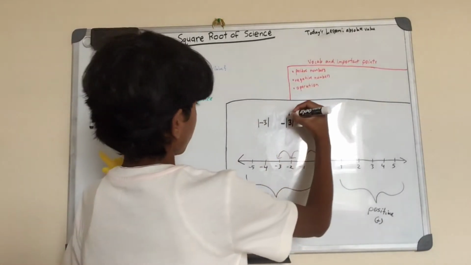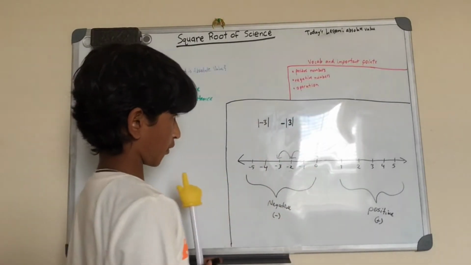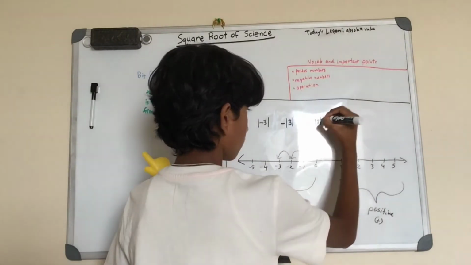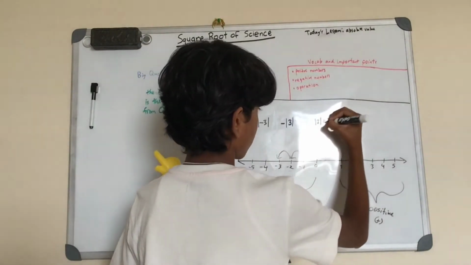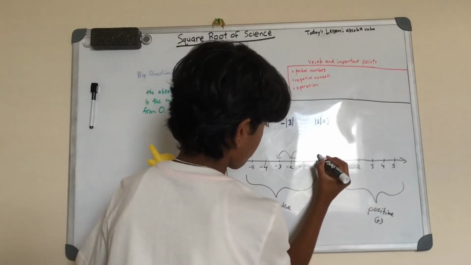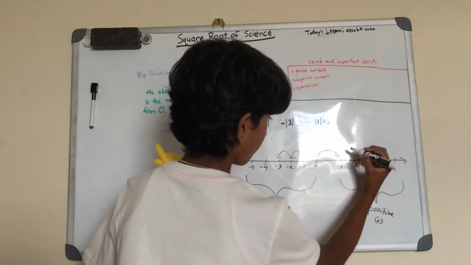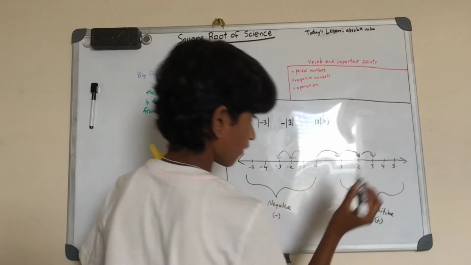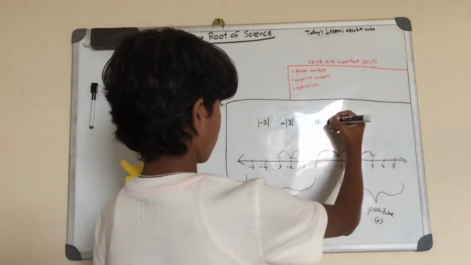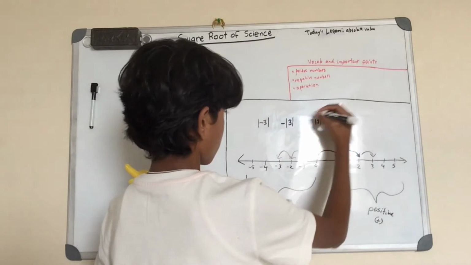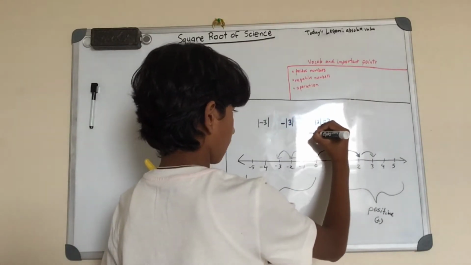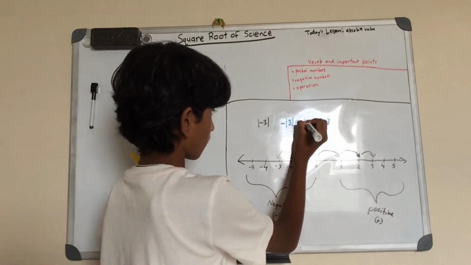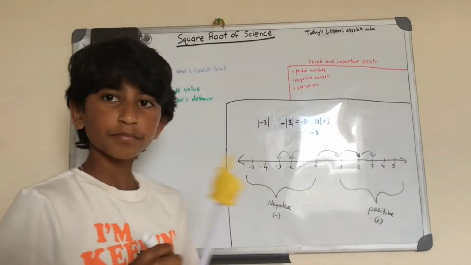So, negative absolute value of 3. The absolute value of 3 equals 3, because it's 3 hops from 0. 1 hop, and then 2 hops, and then 3 hops. So it equals 3, but there's a negative sign, so we have to add the negative symbol. So this equals negative 3.